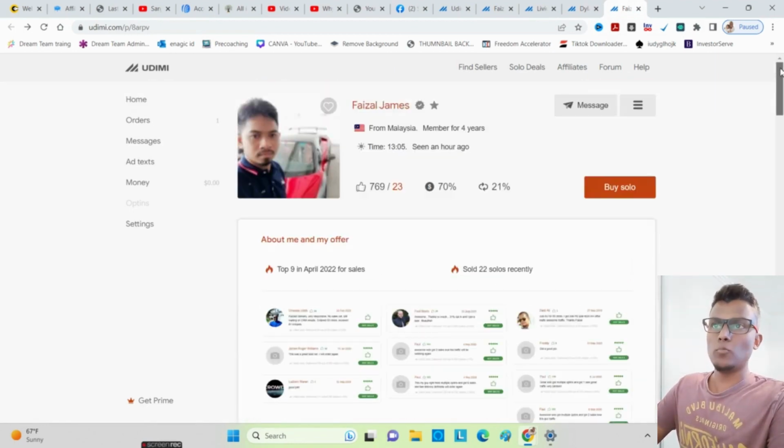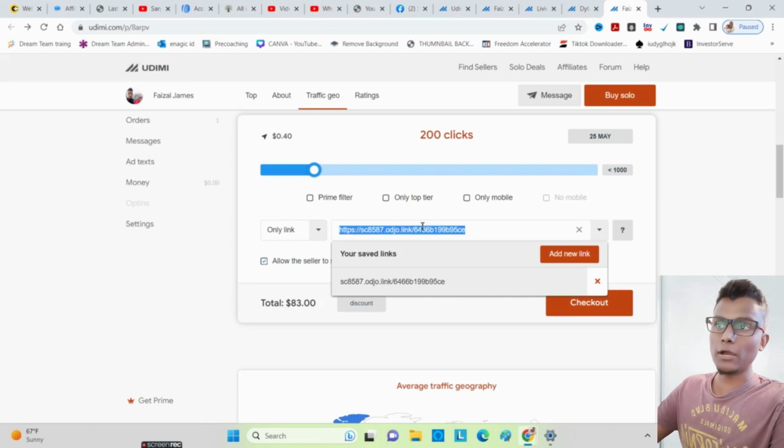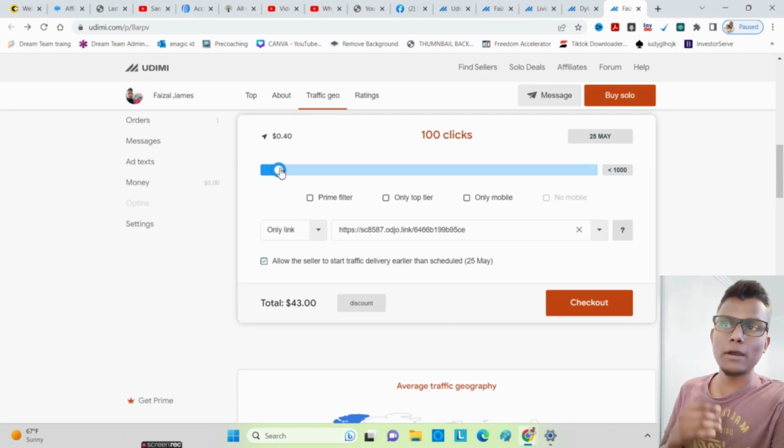Once I choose the ones that I like, I'll simply click on buy solo, put my opt-in page here, and do the checkout. Those are the things that I do. To choose the clicks, the first time you're getting a solo ad, I wouldn't recommend buying 1,000 clicks at once.